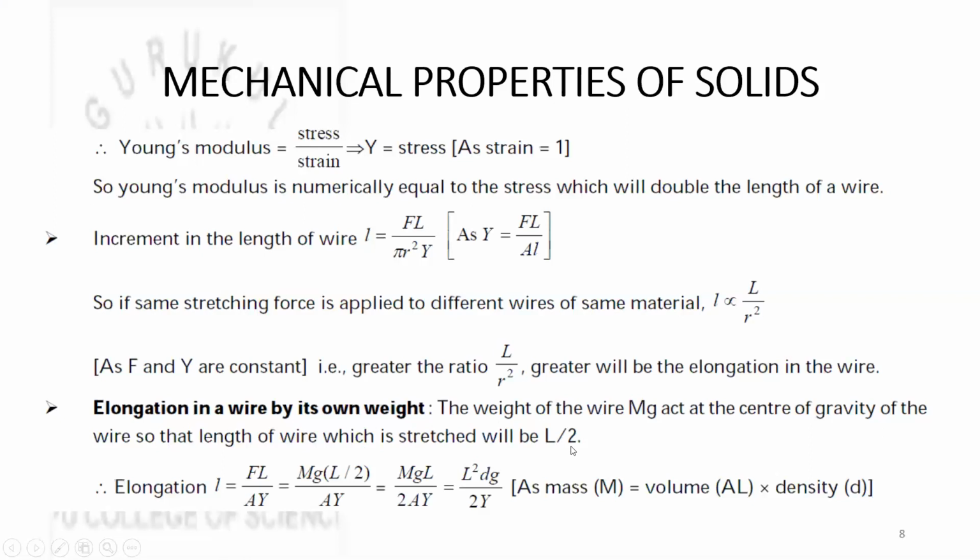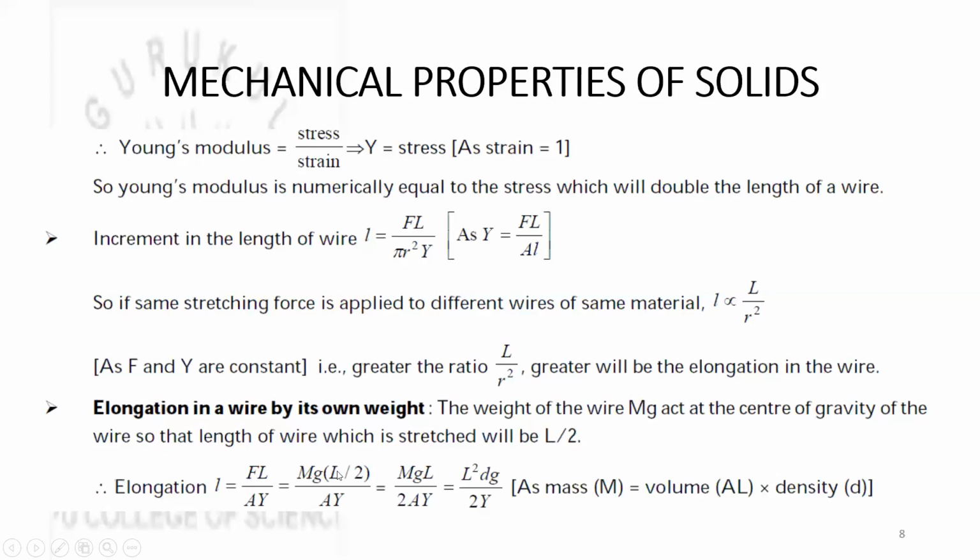Since the center of gravity of a wire is lying at the midpoint, the weight acting shows its effect only on the upper half of the length. If you think that the wire is suspended and weight is acting downwards, this weight will be showing effect only on half of the length. That is why here we should consider the original length to be L by 2 and the force applied to be mg, and proceed to find the elongation. So elongation small l is equal to F capital L divided by AY.